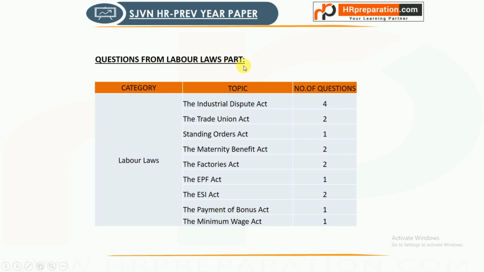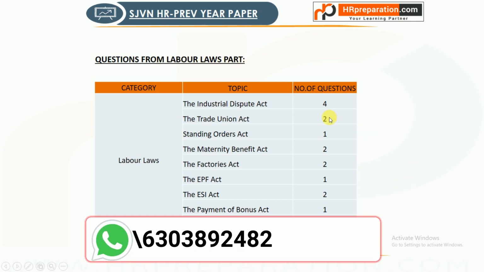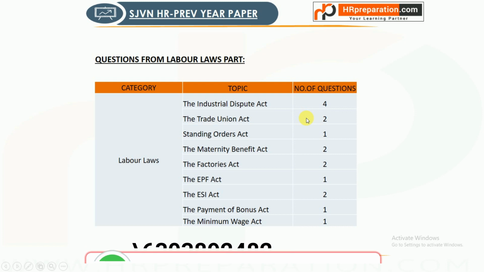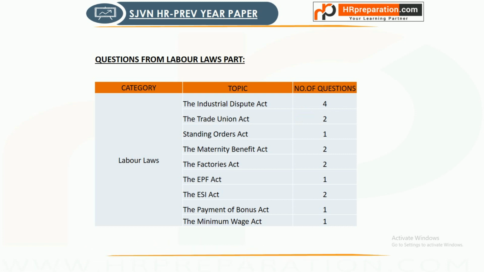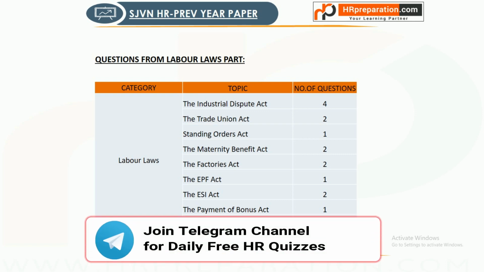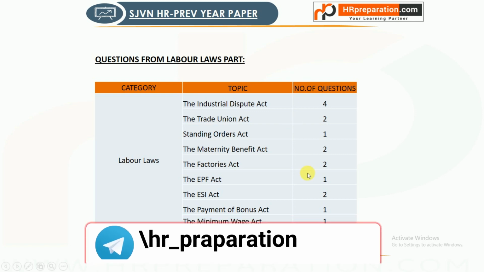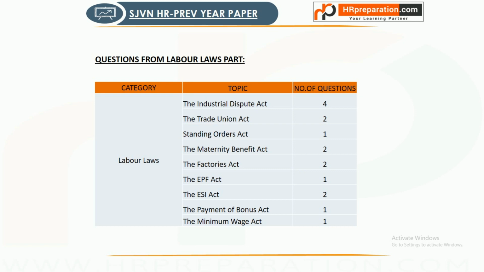Questions from the labor laws part. All labor laws were not covered in this exam. It means they did not ask questions from all the labor laws, but they covered a few labor laws only. In PSUs usually, the questions from the labor laws part are very few compared with the other parts.